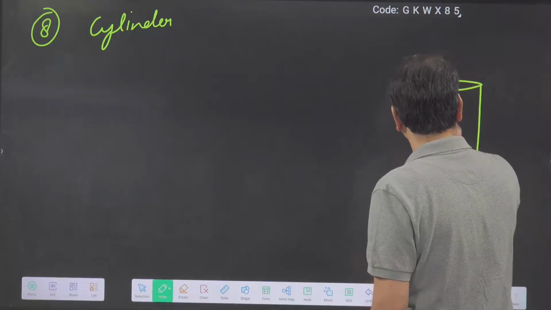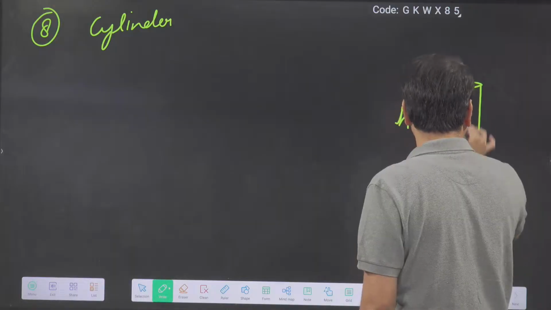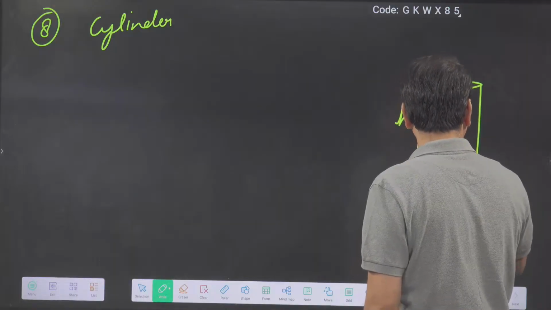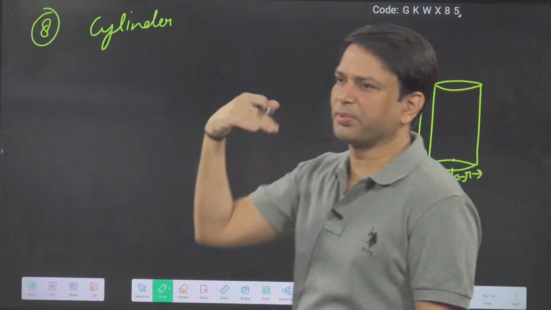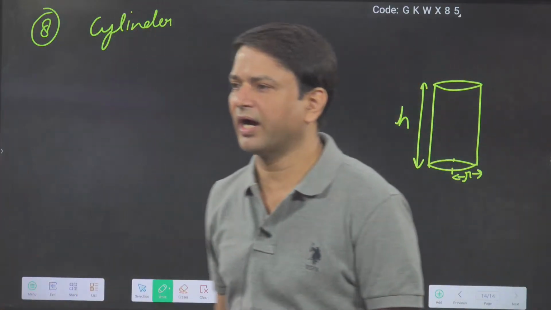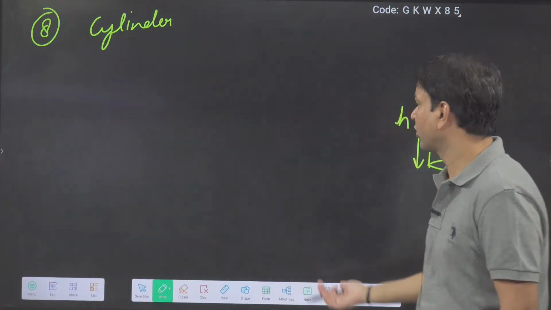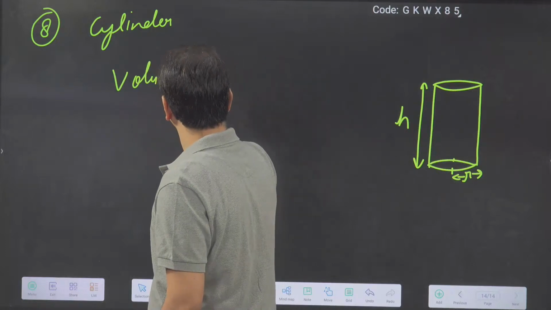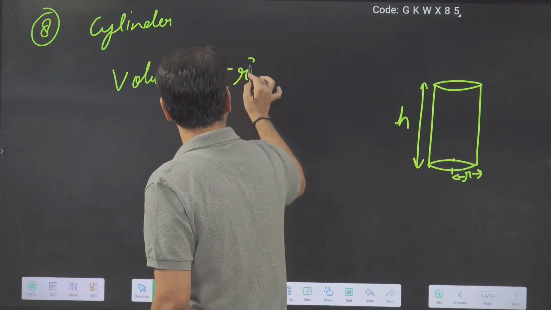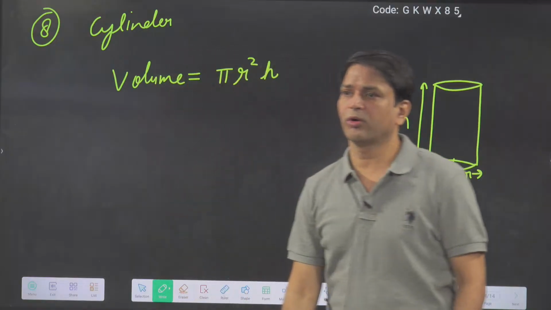For the cylinder we are defining two dimensions. One is the height, the other is the radius. The base and the top are circular and there is a height, suppose H. Then what is the volume of the cylinder? Volume of the cylinder we are saying is pi r square h.